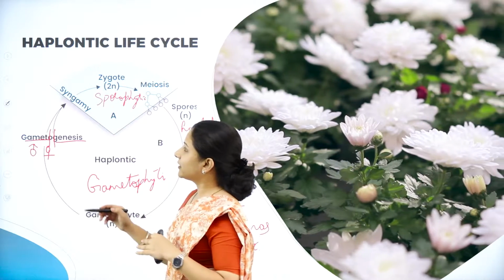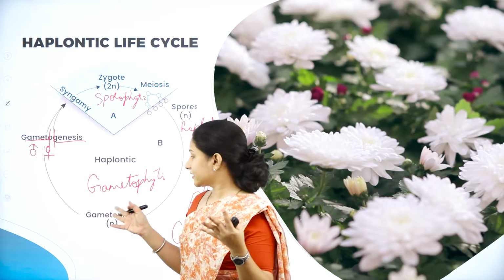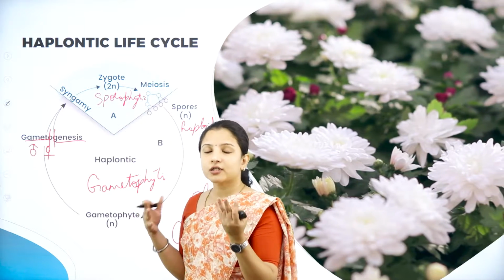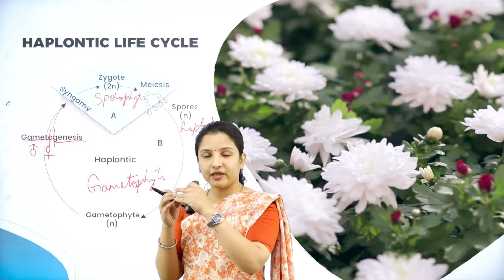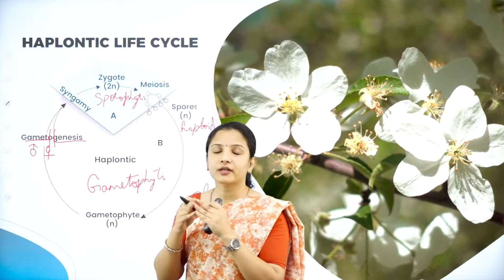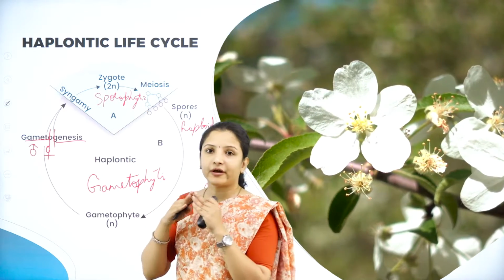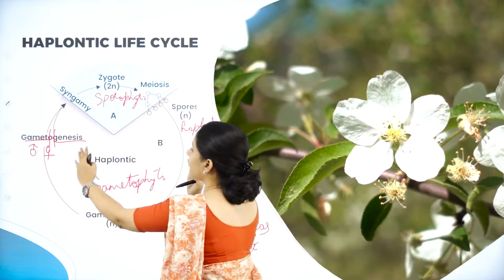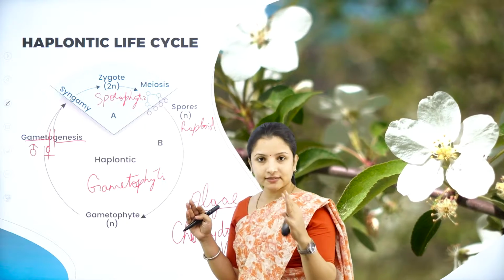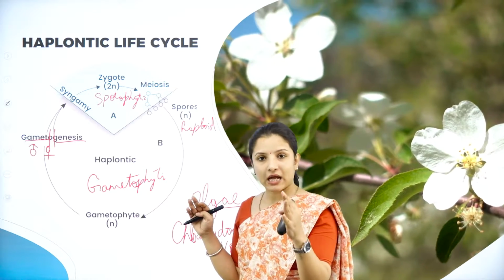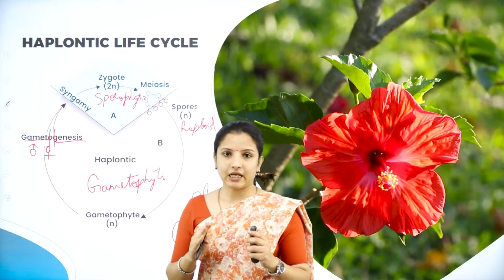So after male and female gametes are produced in the respective reproductive structures, that is the female gametophyte and the male gametophyte, what is left next? Fertilization, which is nothing but syngamy. So the male gamete will move towards the female gamete, they will fuse, and after fusion what happens? The mitosis will occur, and it is a diploid zygote. So therefore, the majority of the portion in the life cycle of the algae is the haplontic stage, that is the gametophytic stage, which is haploid in nature. That is why this particular life cycle is called the haplontic life cycle.